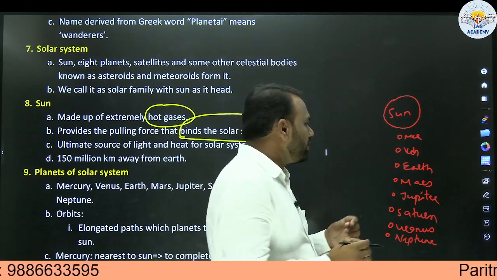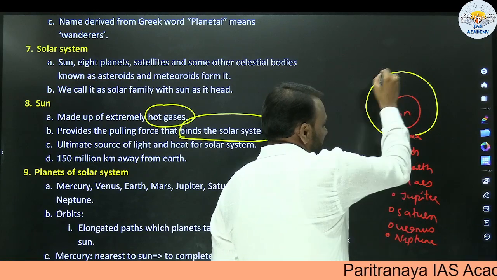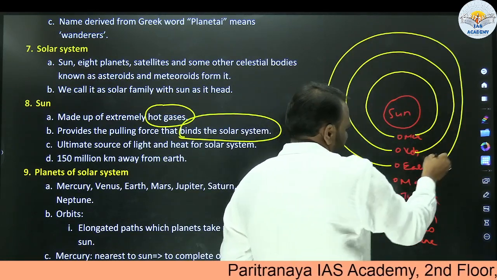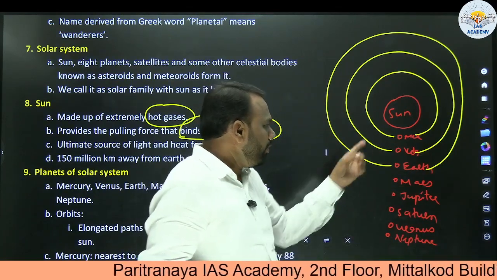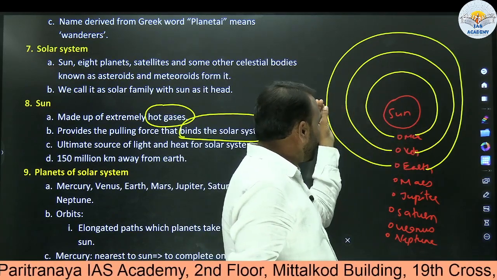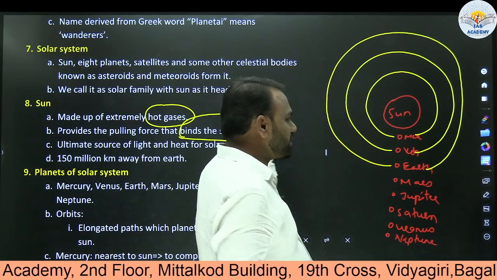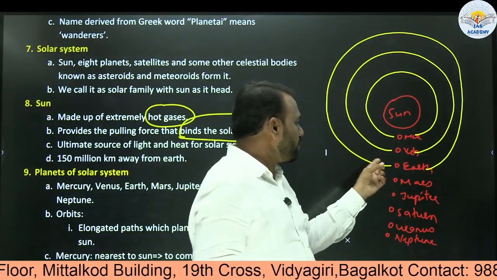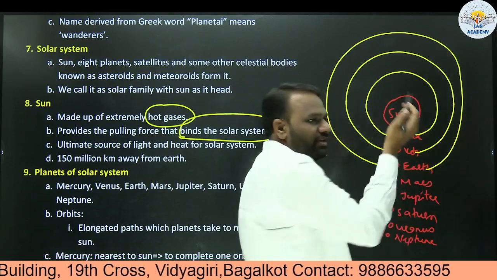So what happens? Now we know that these planets are revolving around the sun. Mercury goes around the sun, Venus also moves around the sun, Earth also goes around the sun. So this is the case for all the planets. Now when Earth is moving around the sun, why does Earth not fall on the sun, or why does the Earth not move in some other direction? Because there is some force which is holding the Earth around the sun in this orbit.